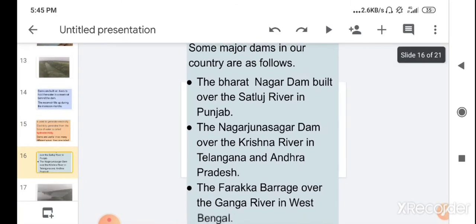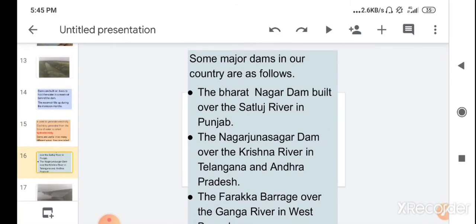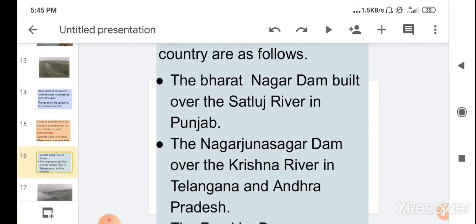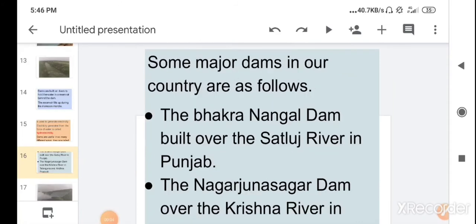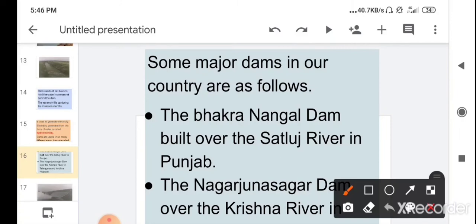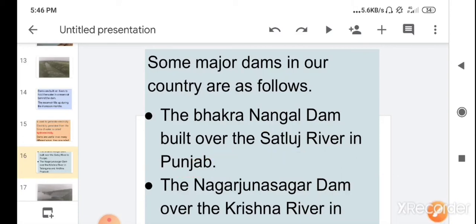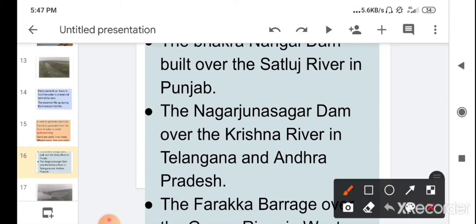Children, some major dams in our country are as follows. Here are some names of dams which are built on different rivers. The first is the Bhakra Nagal Dam, which is built over the Satluj river in Punjab, and the second one is the Nagarjun Sagar Dam over the Krishna river.